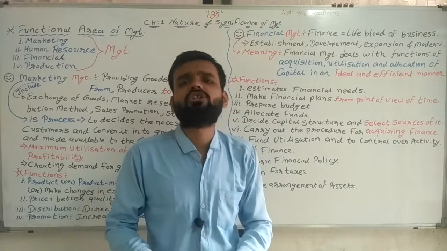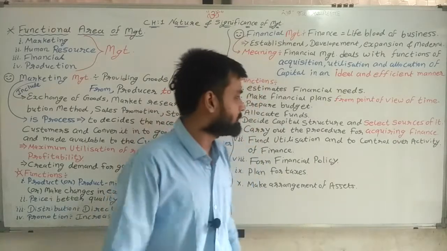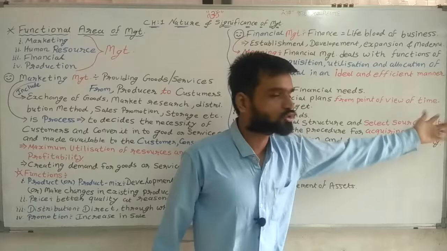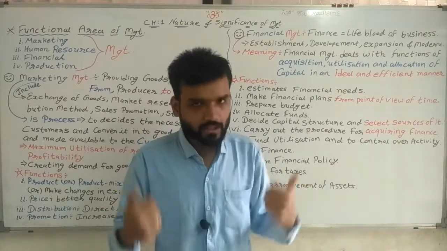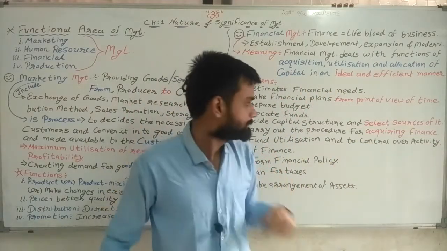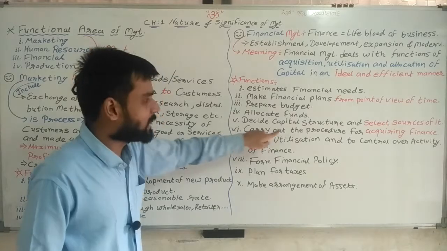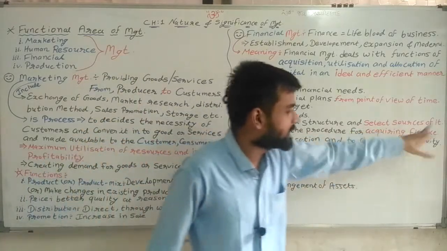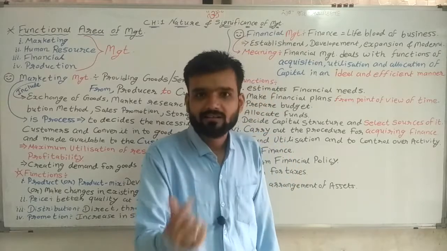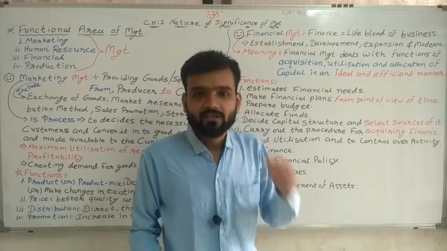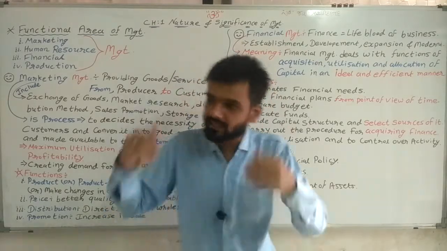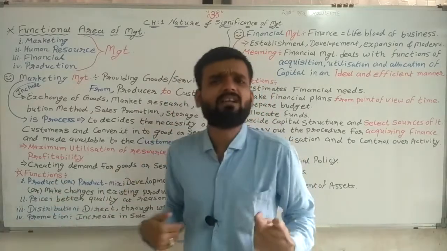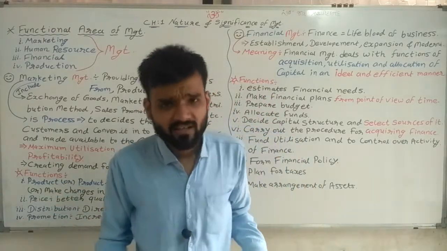Which structure you need to select, that is the capital structure. And select the source of it, from where we are getting our money. Carry out the procedure for acquiring finance. Now start acquiring finance. If I want to issue shares, then issue them. Get finance. Simple.